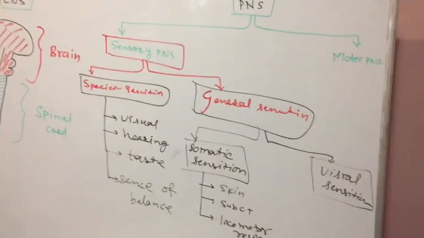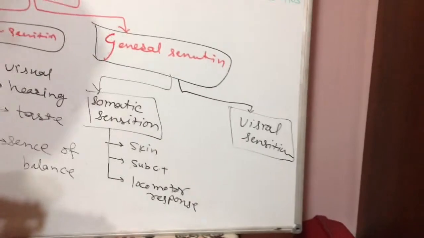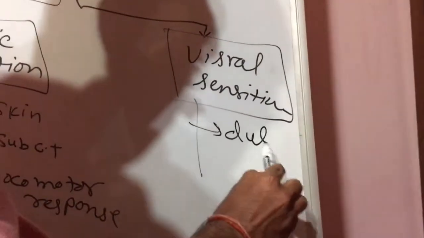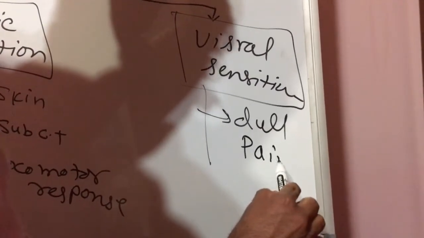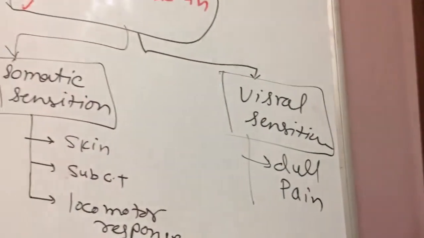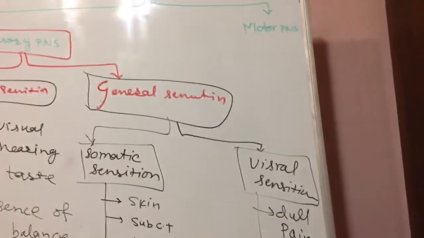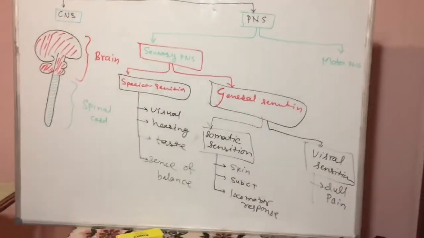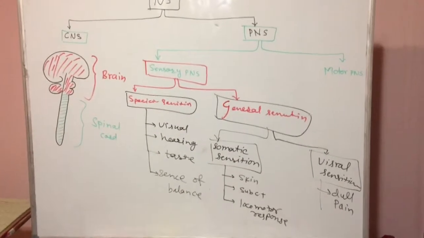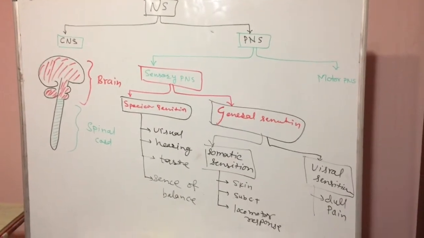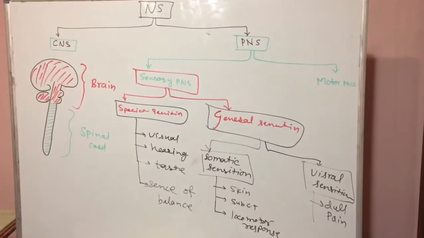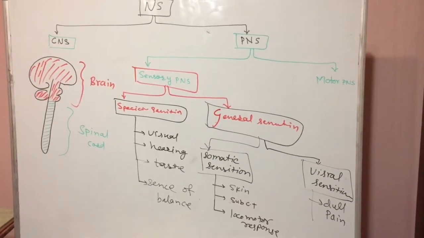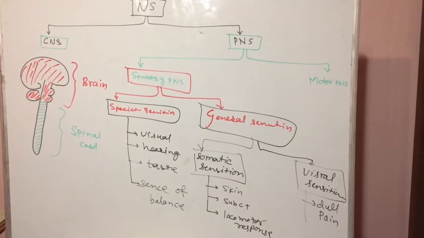Visceral sensation is from the inner, deep body, like dull pain in the inner organs of the body. This is the general definition of the special sensation and the general sensation.